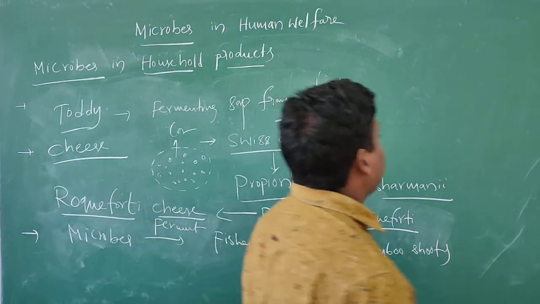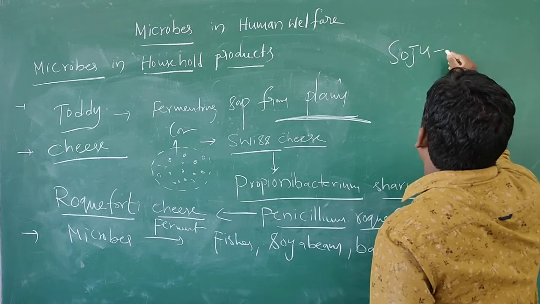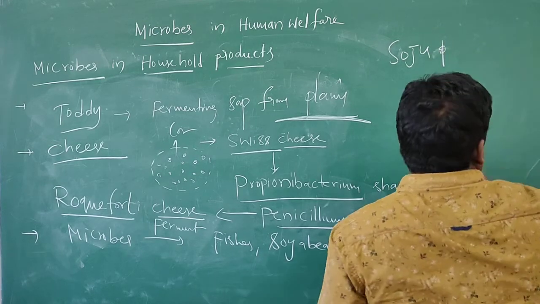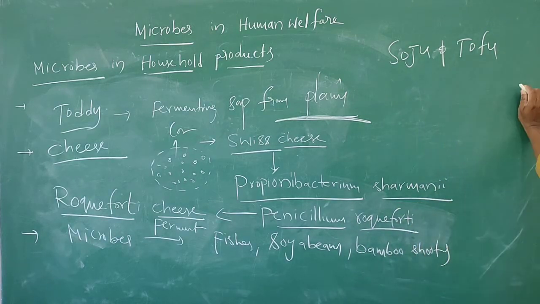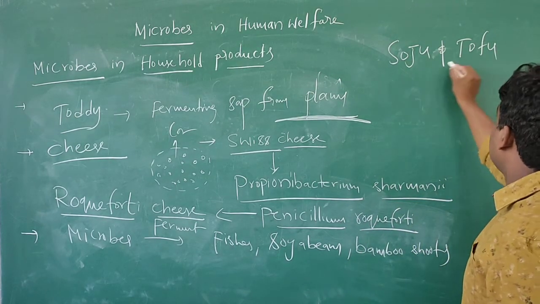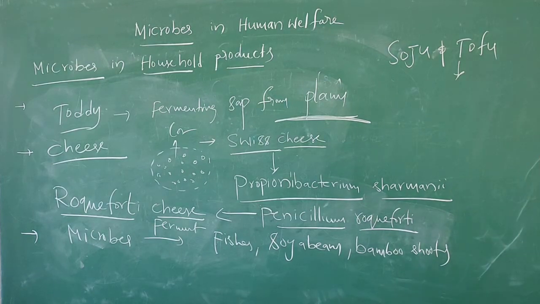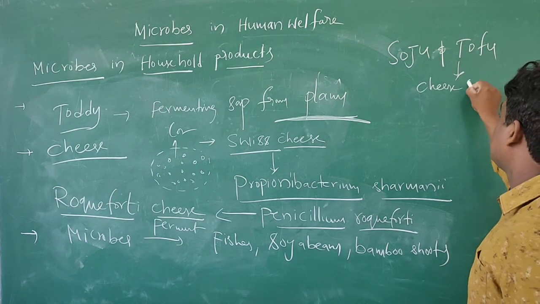And one more example I will say, it is sufu and tofu. This sufu and tofu are cheese-like products. What is this one? Cheese-like products.